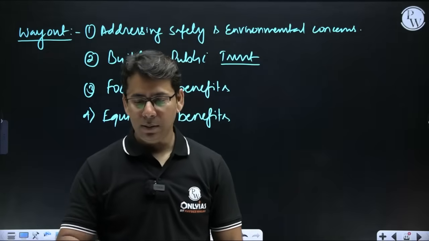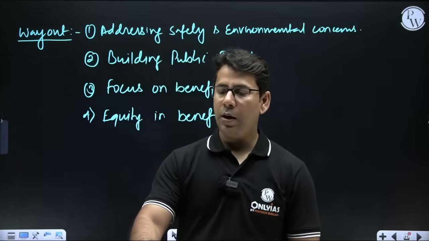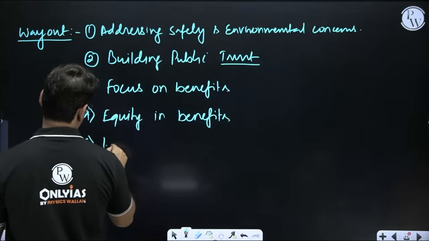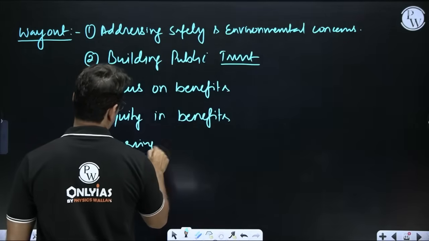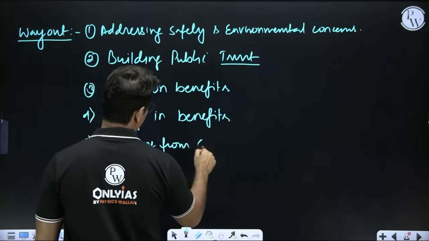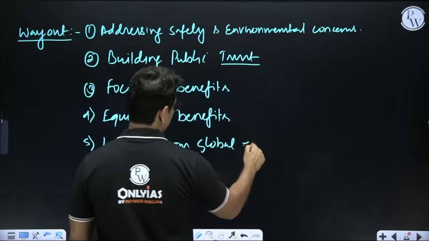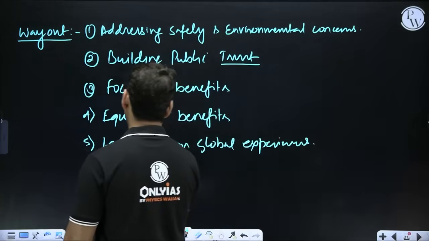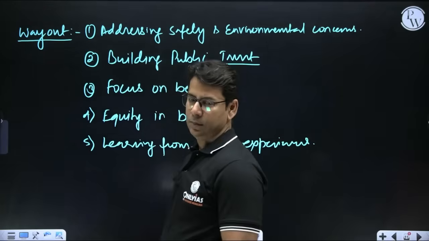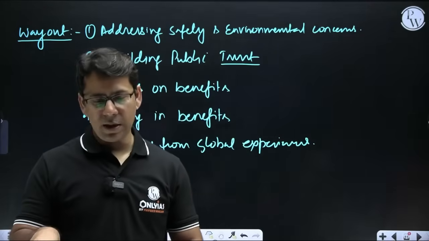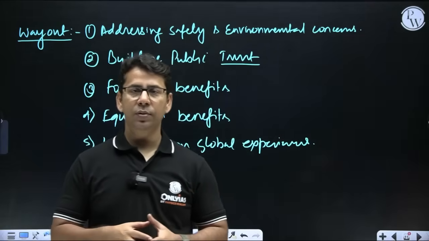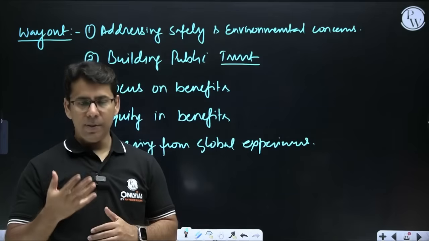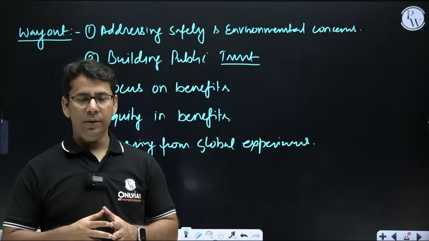And then the last thing that we can talk about is learning from global experiences. Let's say we study successful implementations in Argentina, in Brazil, in the USA, how they have done it, right?